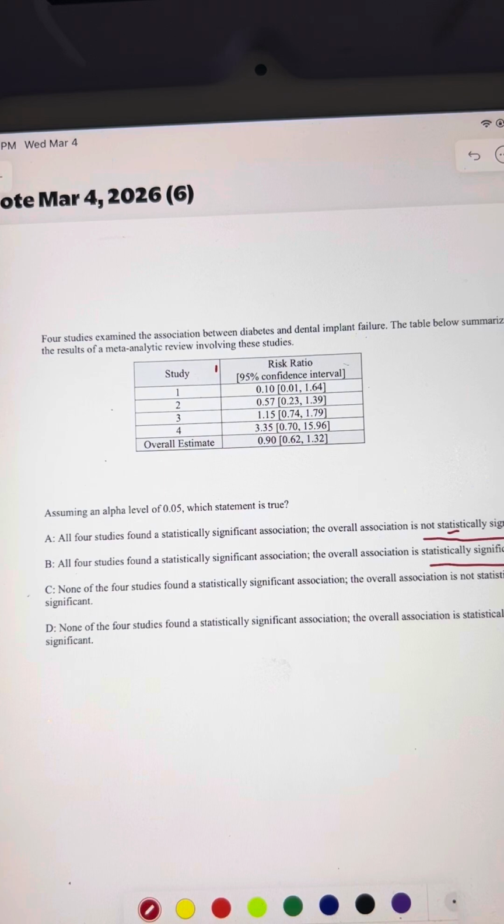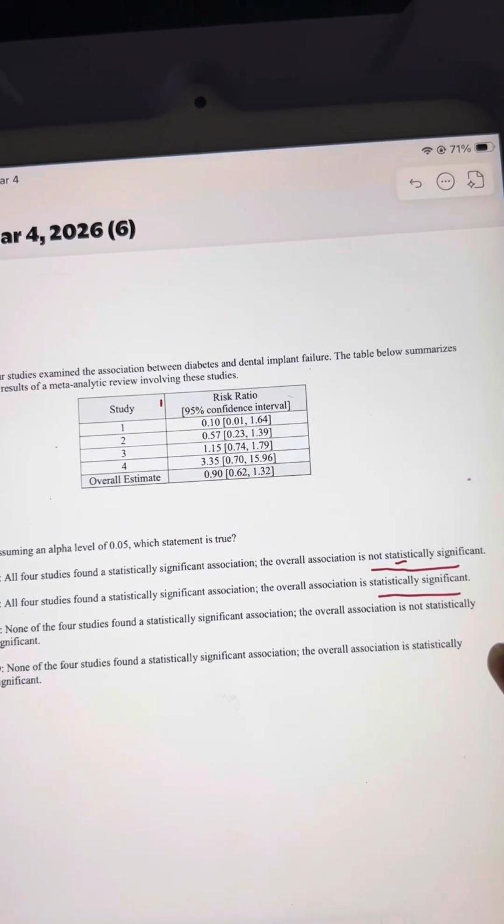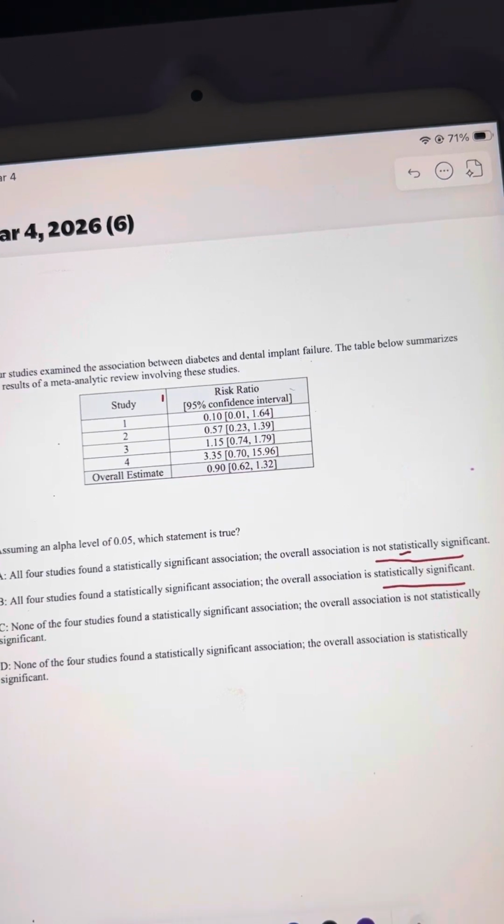Then C is none of the four studies found a statistically significant association, and the overall association is not statistically significant. D: None of the four studies found statistically significant association, and the overall association is statistically significant. So let's see the explanation and then we can decide the answer. So this is very important. So let's go to the explanation.